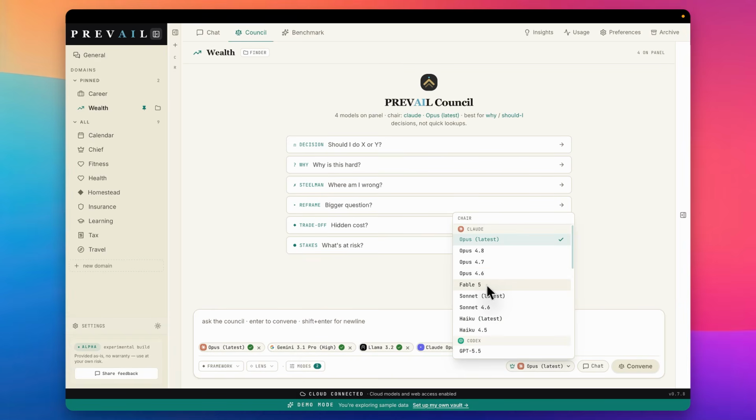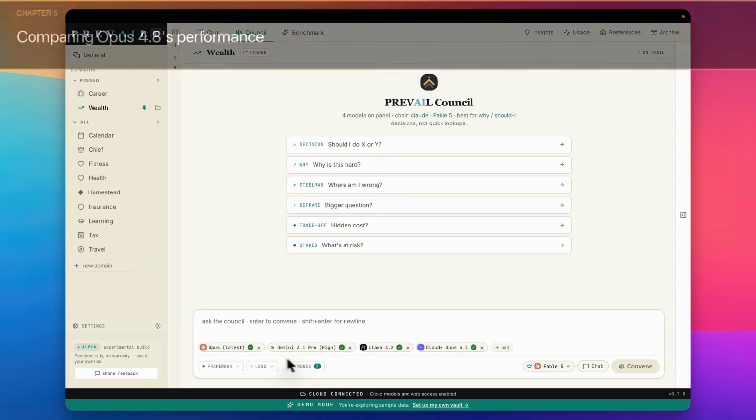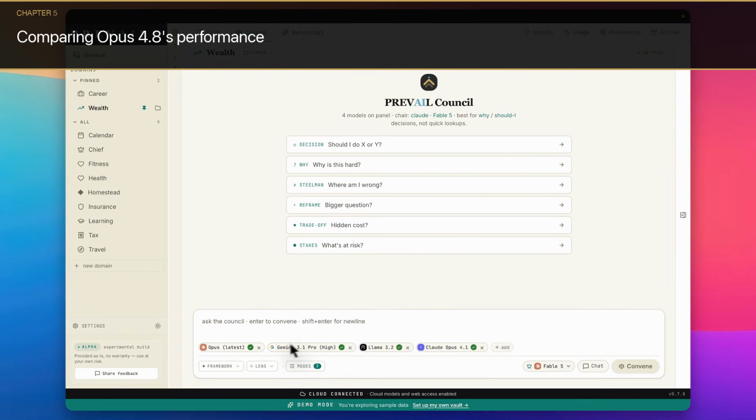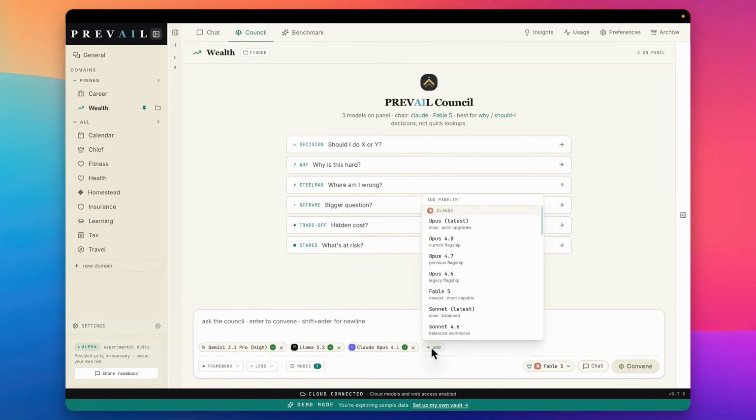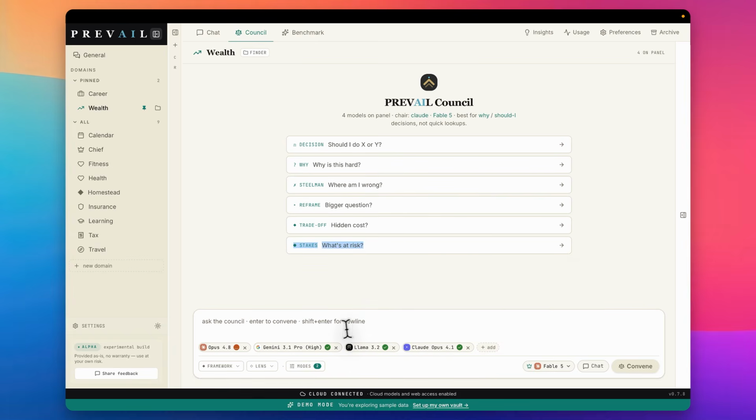So here I will select Fable 5 as part of the council. So in here, let's have Opus. I don't want the latest. I usually like to pick specific models. So let's do 4.8. Now, as part of my council, let's do something like this. I'm trying to decide between two paths, a trade-off, and then make a recommendation: repair the HVAC or invest in an index fund. So repair HVAC or invest in index funds.